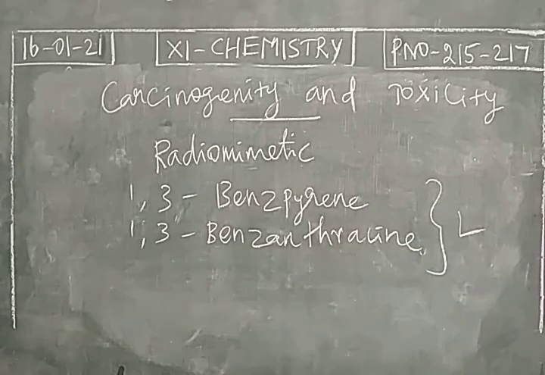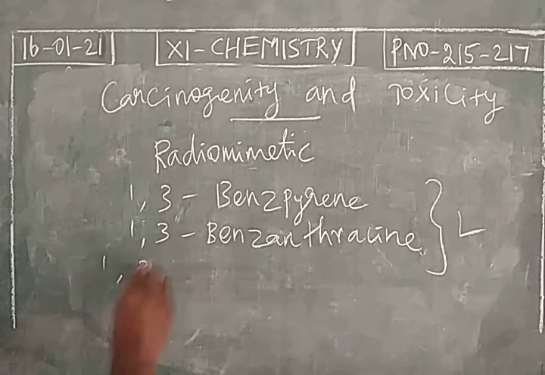Usually L-shaped polycyclic aromatic hydrocarbons are highly toxic and carcinogenic in nature, and these hydrocarbons are found in smoke, especially smoke from cigarettes and tobacco and charcoal boiled food items. So these polycyclic aromatic hydrocarbons are obtained.